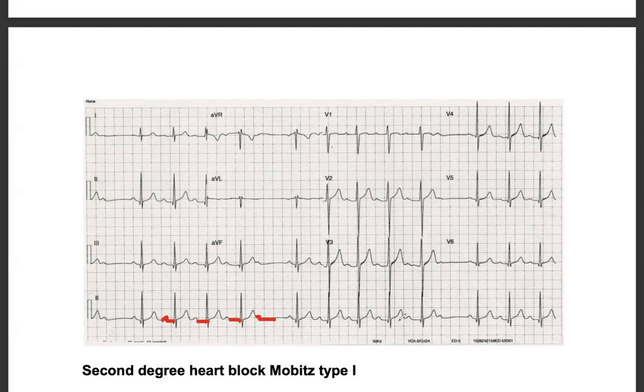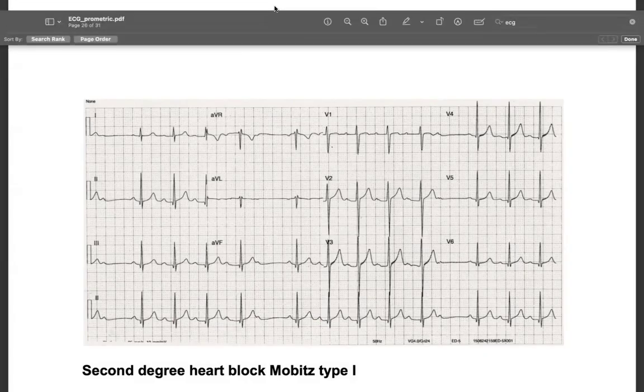But it depends. The main thing you have to see is the progressive increase in the PR interval followed by a dropped beat. Any comments before we proceed further? Write for me in the chat, or you can tell. You can give a comment.